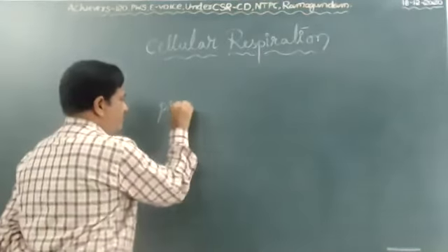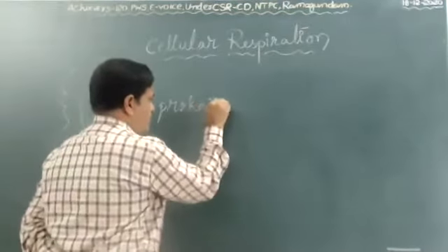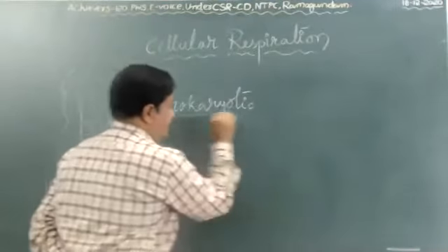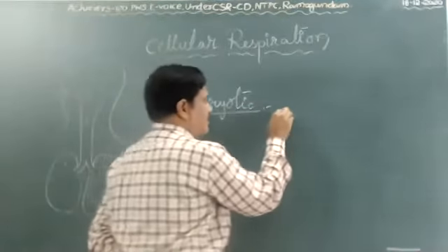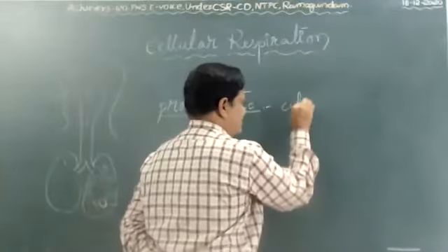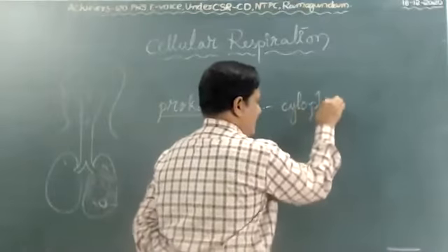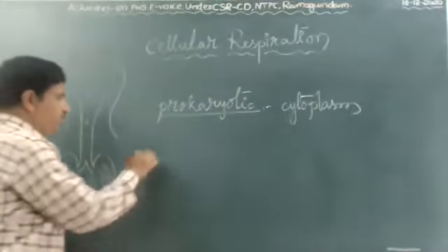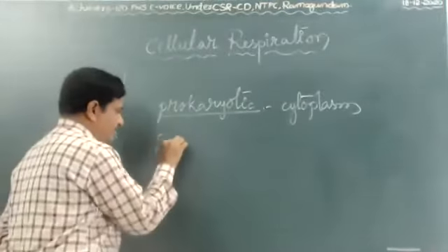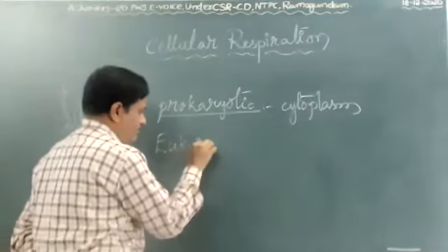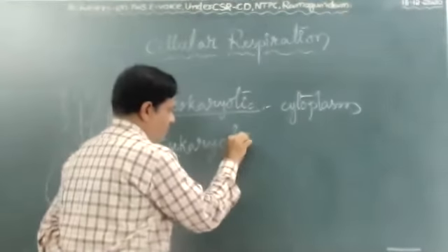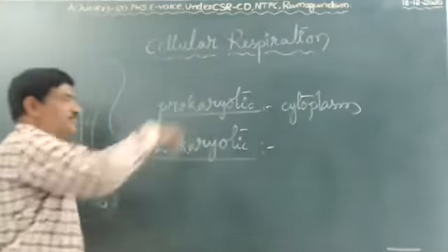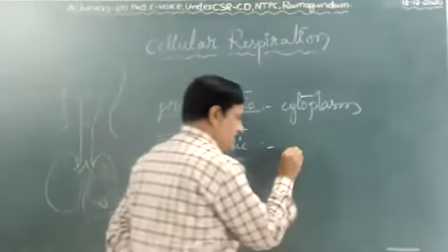In prokaryotic cells, where does respiration occur? In the cytoplasm of the cell. In eukaryotic cells, where does cellular respiration occur? In the cytoplasm.